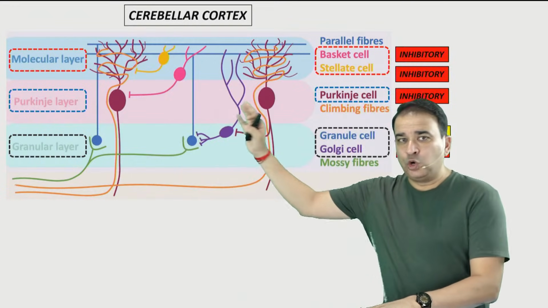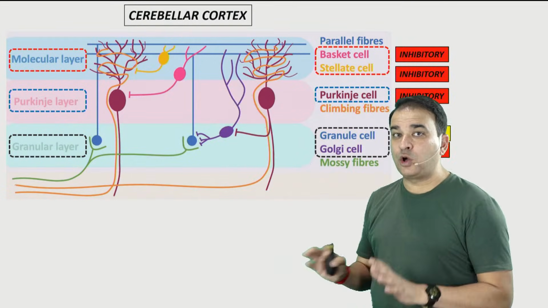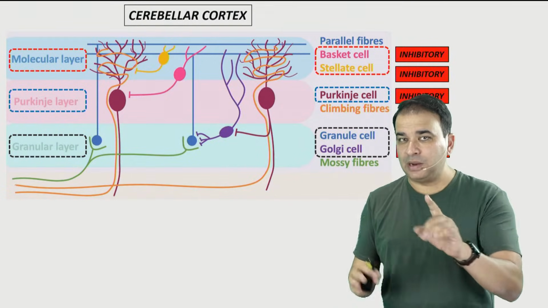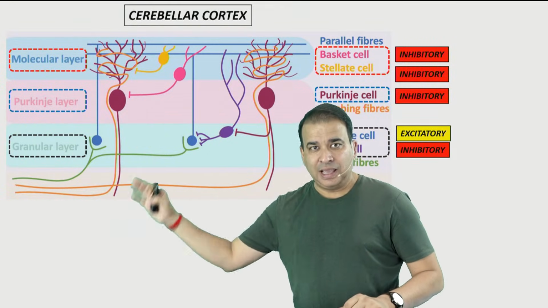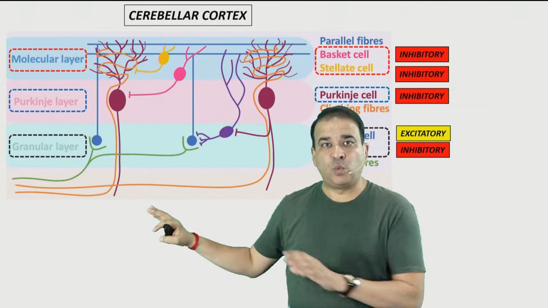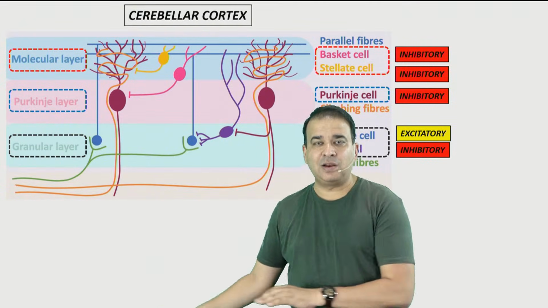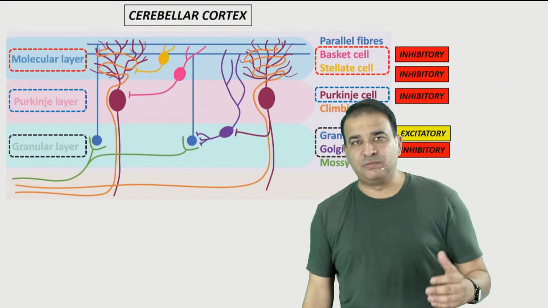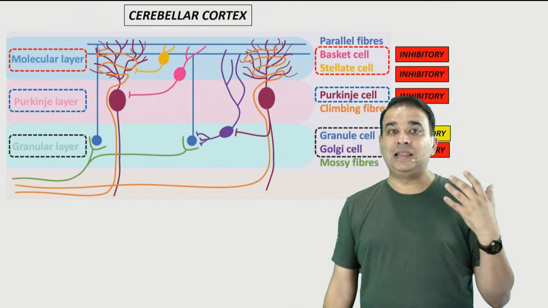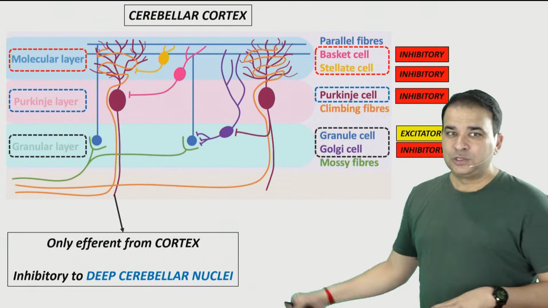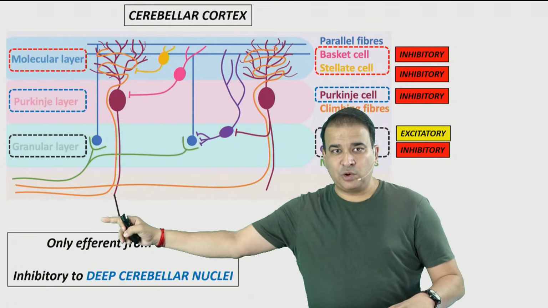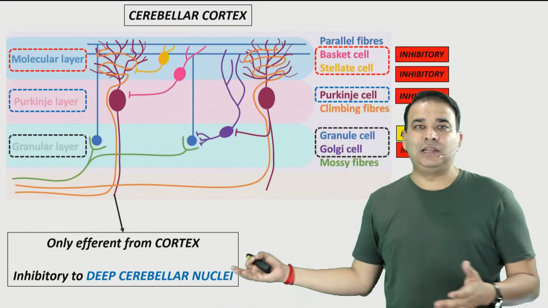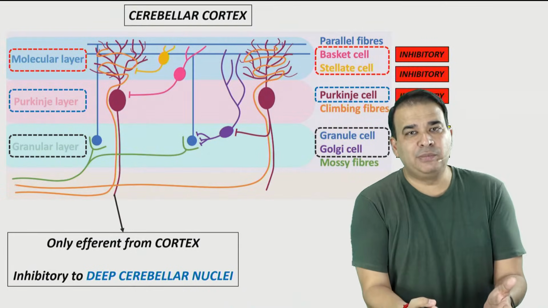But as I said, the only cells forming the efferent from the cortex, not from the cerebellum, from the cortex, are the Purkinje cells. Purkinje cells will leave the cortex, and when they leave the cortex, they will obviously come into the white matter. And in the white matter, we have nuclei like dentate, emboliform, fastigial, globose. Those are the deep cerebellar nuclei. So the only efferent from the cortex are the Purkinje cells. These are the Purkinje cells over there, coming out, and they are inhibitory cells, of course, and inhibitory to what?